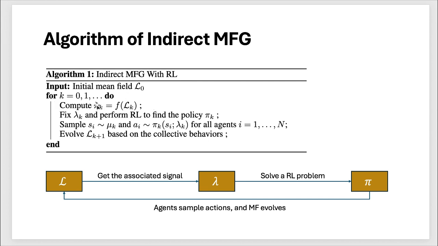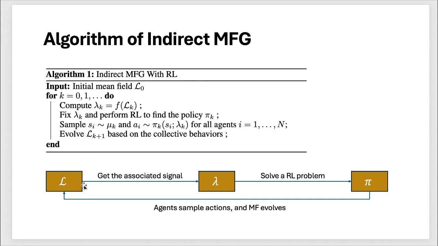Then first we need to compute, for each round, the lambda k, the indirect signal, and then we just fix this lambda k and feed it to the representative agent and let it perform reinforcement learning to find the policy pi k. Then we sample the action, sample the state, taking the action for all the agents in this game, and